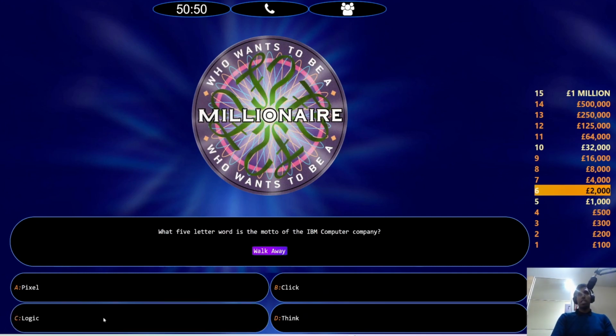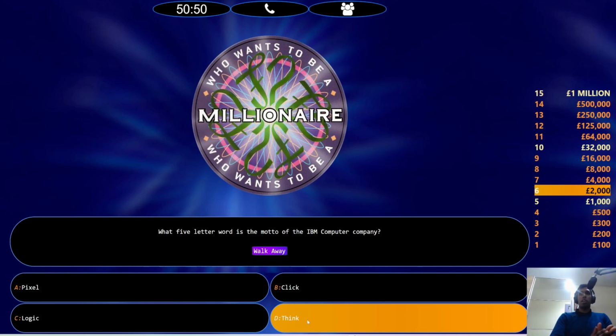What 5-letter word is the motto of the IBM computer company? Pixel, click, logic, think. Okay. I remember we got this in the previous episode, and I'm thinking between logic and think. I think it's D. If I was the CTO of IBM, I'd go think. Let's go.